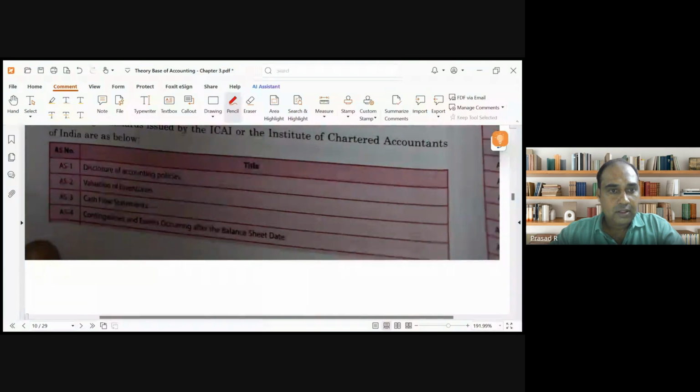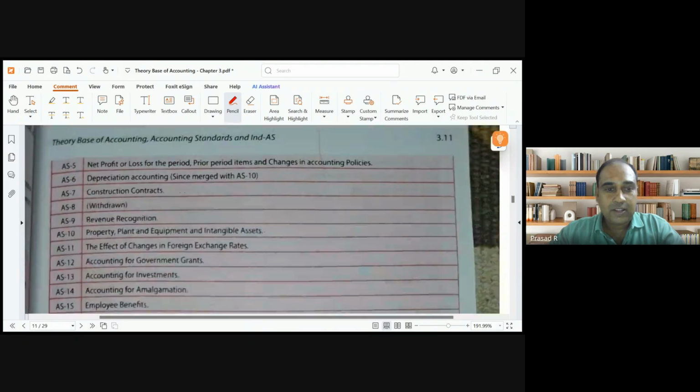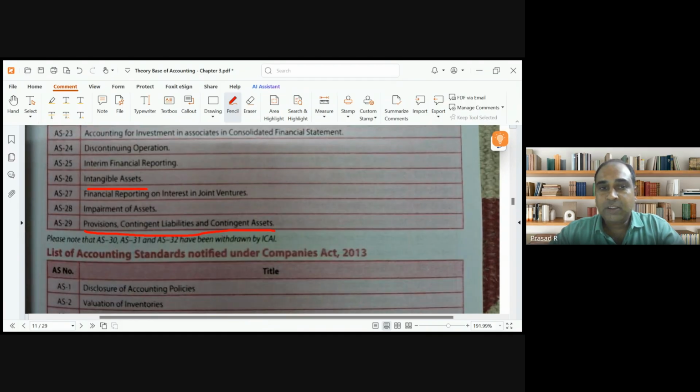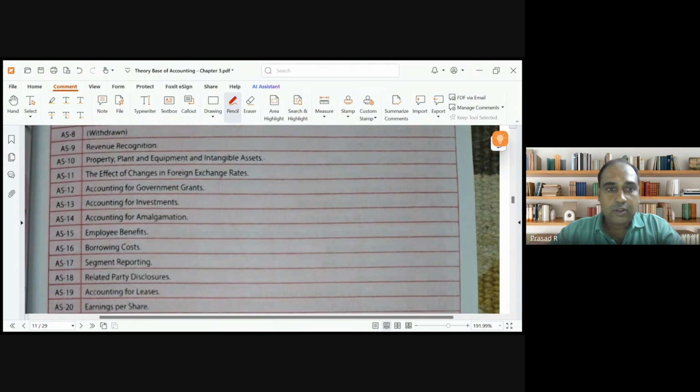So there are close to 30 accounting standards. Like there is an accounting standard on disclosure of accounting policies. There is an accounting standard on valuation of inventory, cash flow statement. There are around 29 accounting standards, guys. Intangible assets I just spoke about. This is property, plant and equipment, which is nothing but fixed assets. On revenue, there is an accounting standard. I was telling in the last class that revenue recognition is discussed in just 2 or 3 lines. But when we go to that accounting standard, it is discussed in more than 100 pages.